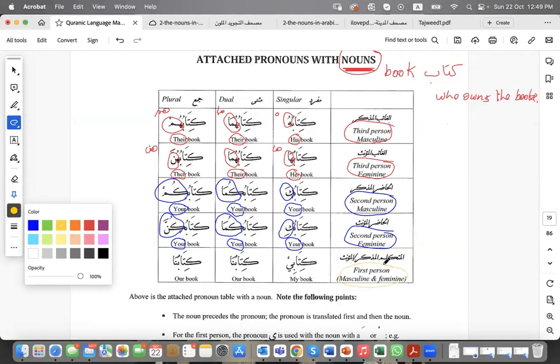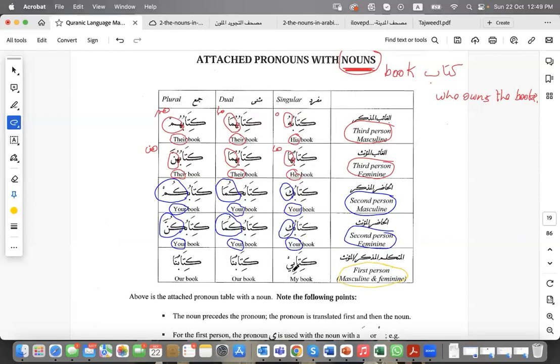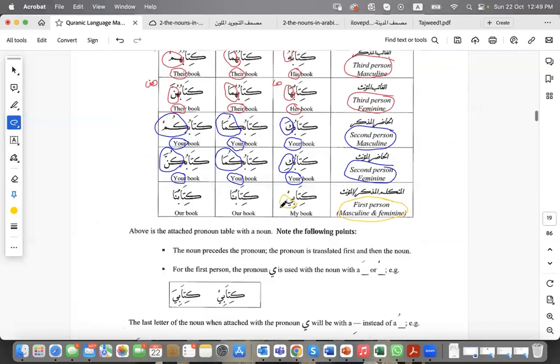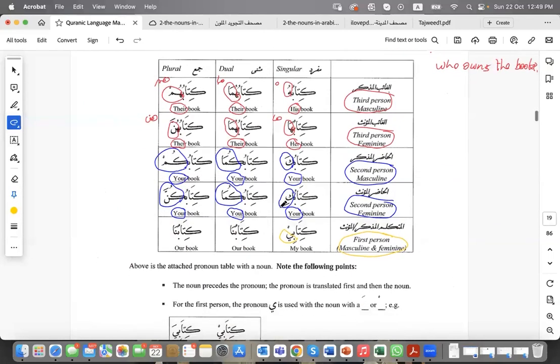First person, we said there is no gender and there is no dual. So it's only when you are dealing with nouns, it's only the ya. Do you remember when we said there is a ya and a nun ya. Ya is used only with nouns. So ya at the end of a noun means simply my. So kitabi, my book.